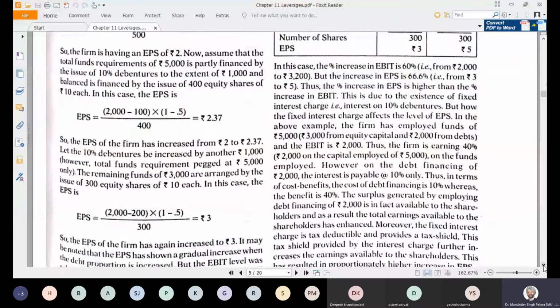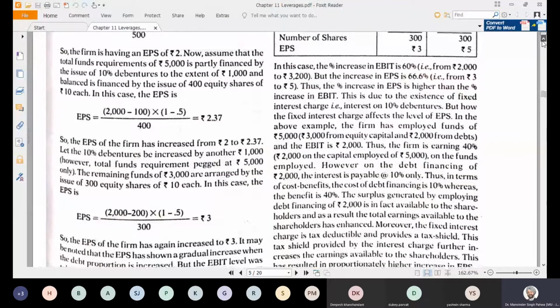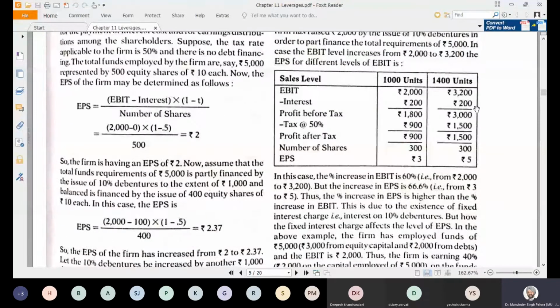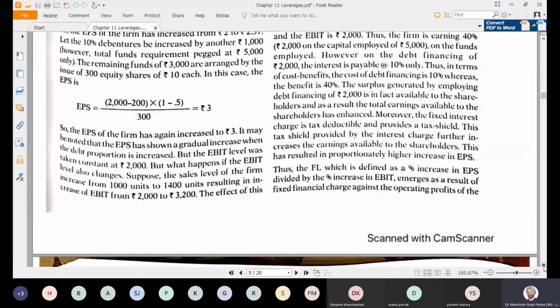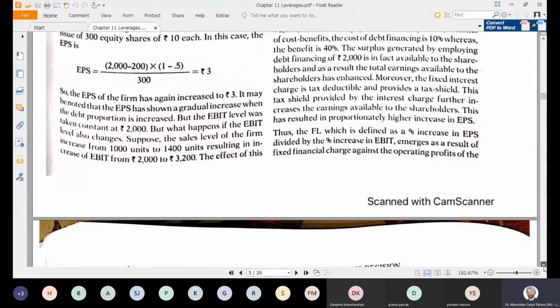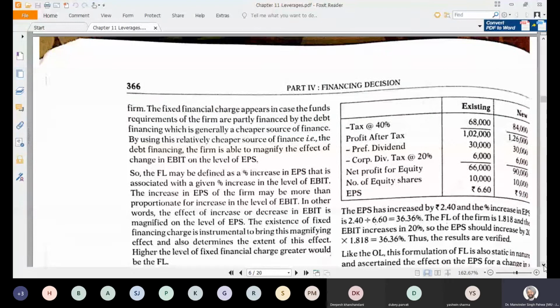Here the explanation is also given of how much increase there is in EBIT and how much in EPS. Please go through this. You will be able to understand what is actually happening here. It is nothing but the effect of interest, because except interest everything else is variable. So we are taking benefit only of the interest, and that we call financial leverage. Why? Because interest is a financial cost, whereas fixed cost is an operating cost. When we take the benefit of operating cost, it is called operating leverage. When we take the benefit of fixed financial cost, or interest, it is called financial leverage.